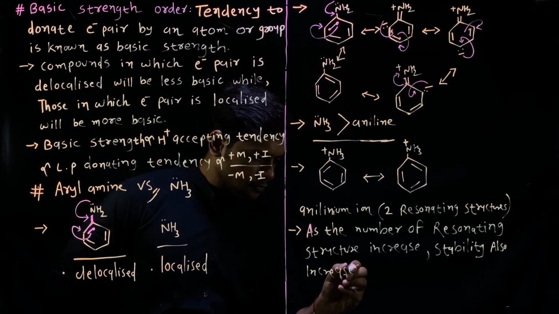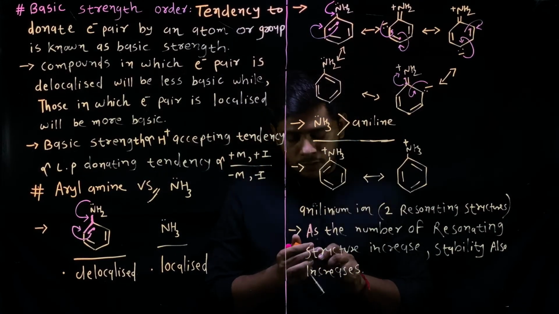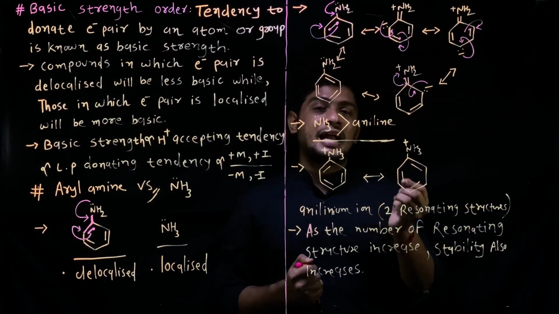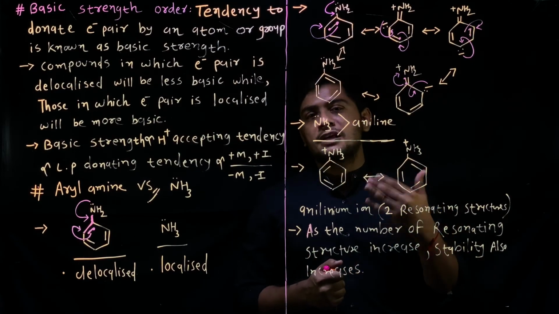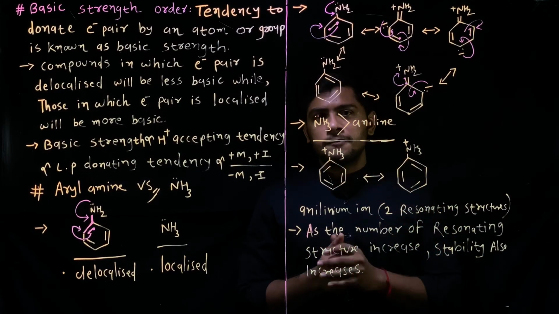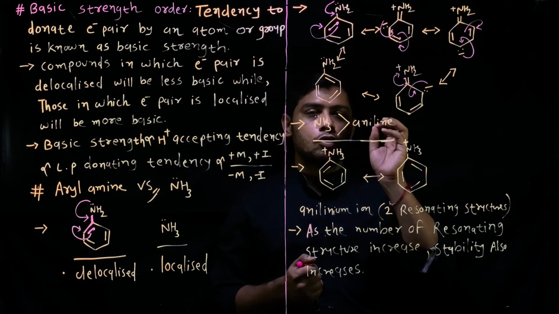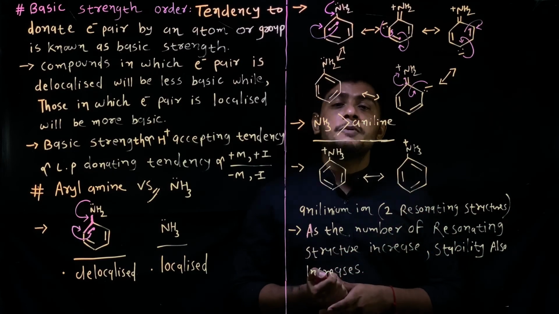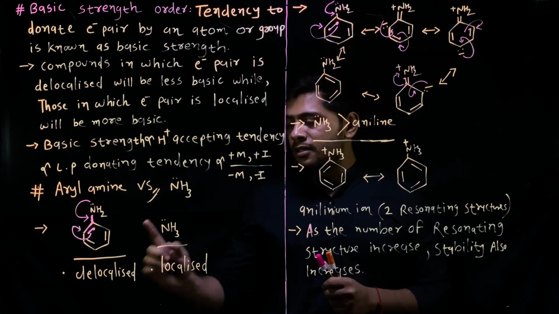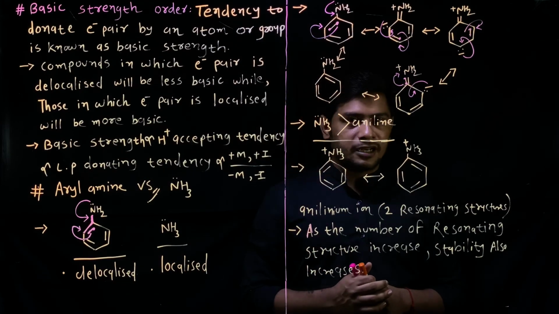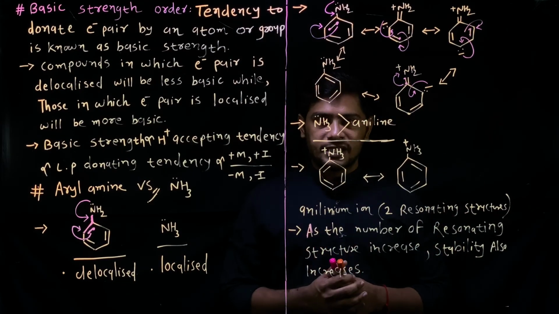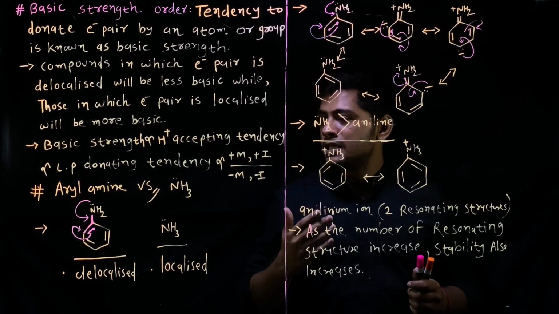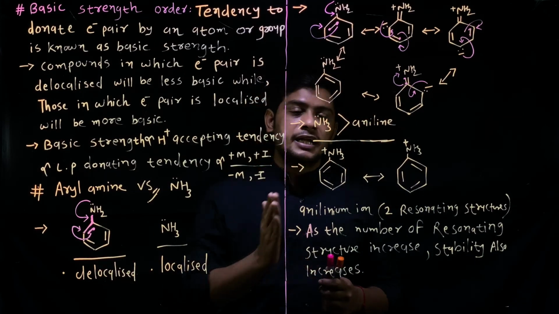So from this funda, we can say that aniline is more stable than the anilinium ion because of the higher number of resonating structures. But there is no electron pair present on nitrogen in the case of anilinium ion. So if we want to decide the basic strength order of aniline, ammonia and anilinium ion, it is clear from all these points that the basic strength of ammonia is highest, then aniline, then anilinium ion.